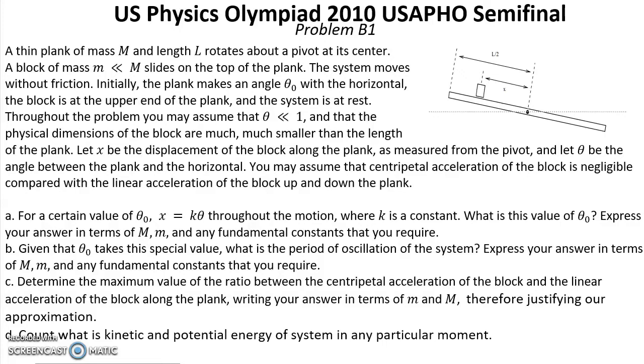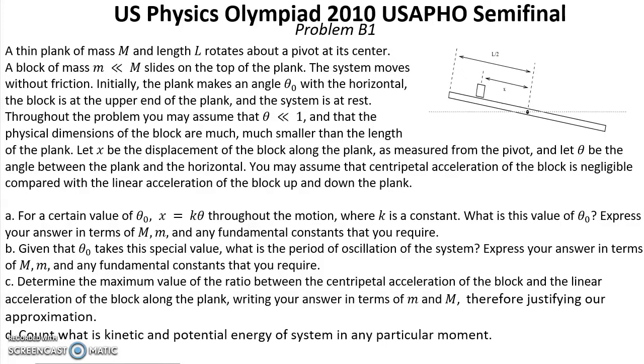Questions. Question A. For a certain value of θ0, x equals kθ throughout the motion, where k is a constant. What is the value of θ0? Express your answer in terms of M, m, and any fundamental constants that you require. Question B. Given that θ0 takes this special value, what is the period of the oscillation of the system? Express your answer in terms of M, m, and any fundamental constants that you require.